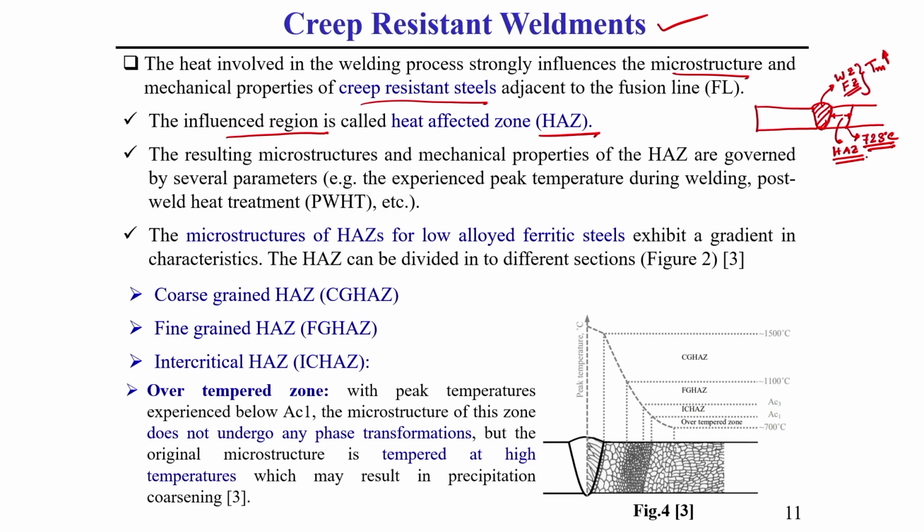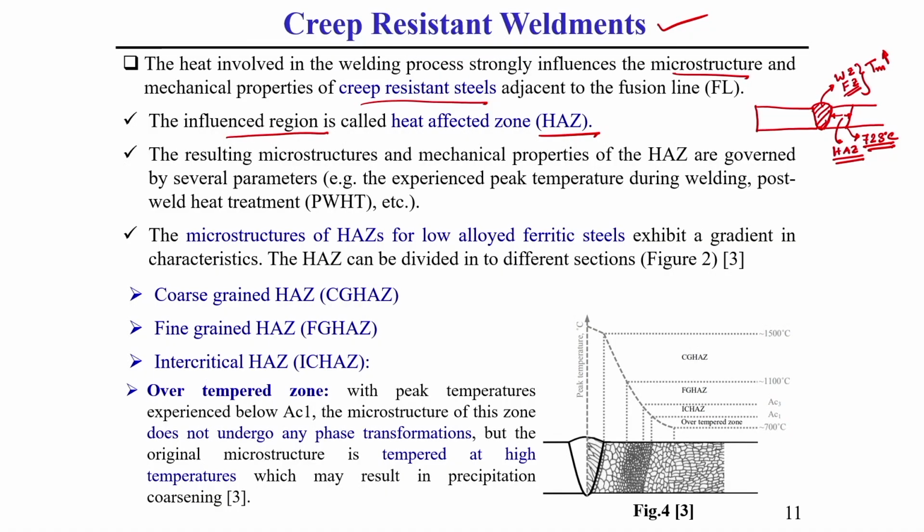Why is it called heat affected zone region? Because here, due to heat, some recrystallization or microstructural changes take place. That is why it is called heat affected zone, as it is affected by heat. And due to this heat, some changes of microstructure also take place. So, here the resulting microstructure and mechanical properties of the heat affected zone are governed by several parameters.